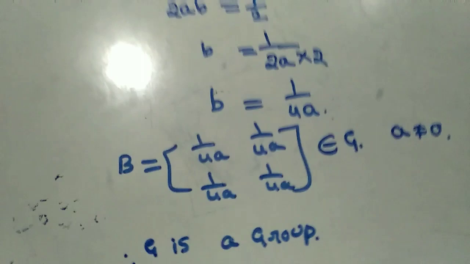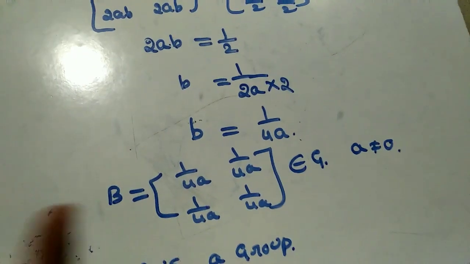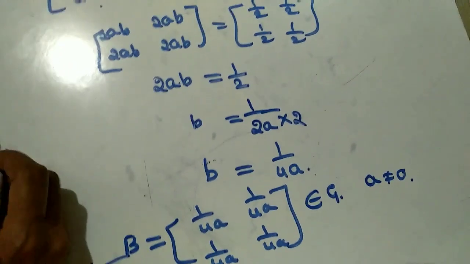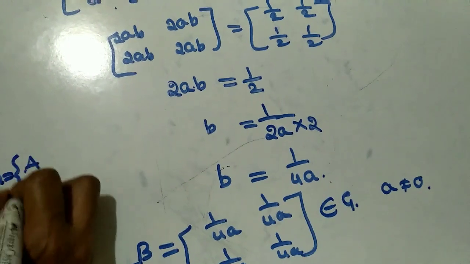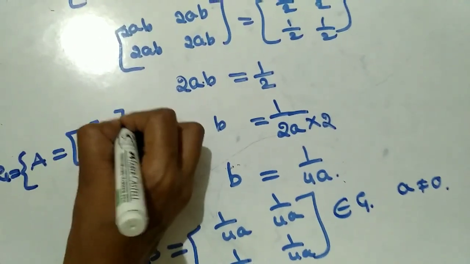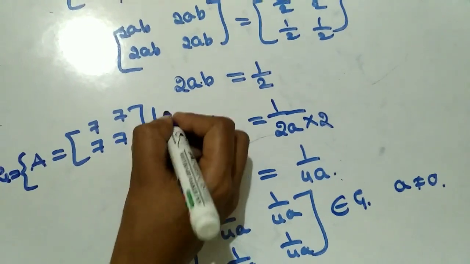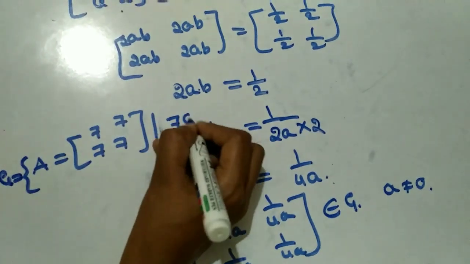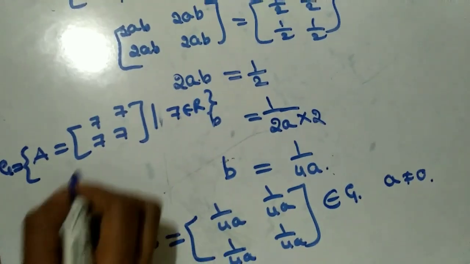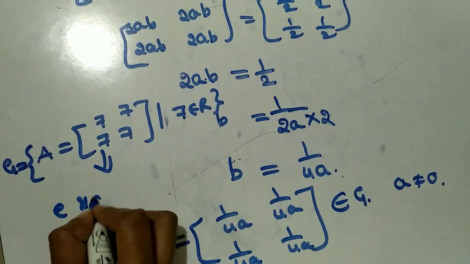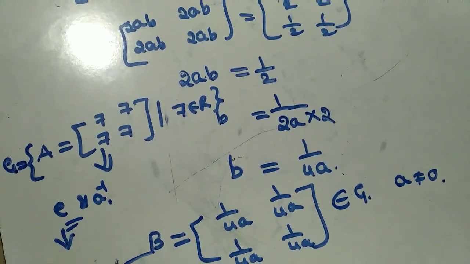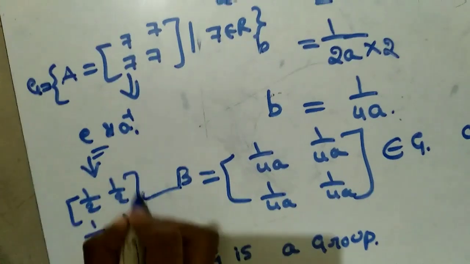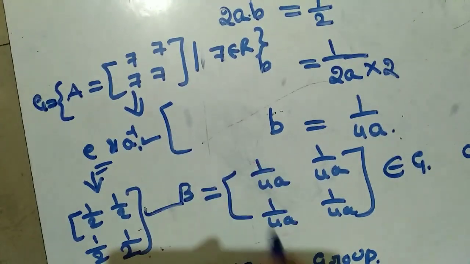So guys, here also you keep remembering two things. First one is the identity element and second one is the inverse. Why? Because in the examination, if they give a type like this, 7, 7, 7, 7, then this 7 is of course not equal to 0, and if it belongs to R, and they ask for finding the identity and inverse, you can easily write it. What is the identity here? It is 1/2, 1/2, 1/2 and 1/2. And what is the inverse? The inverse is nothing but 1/4A.